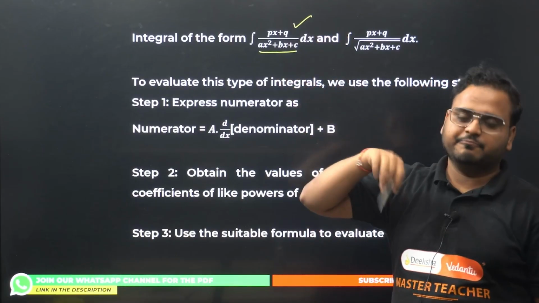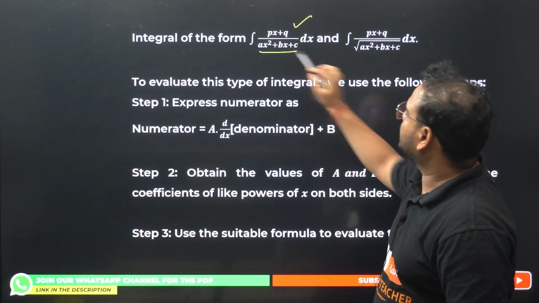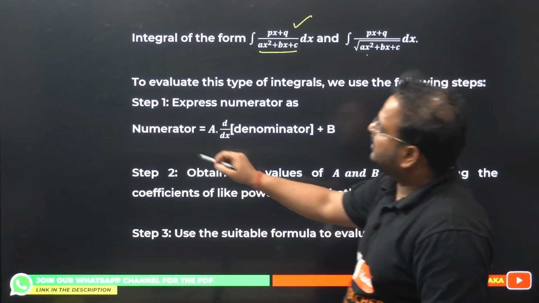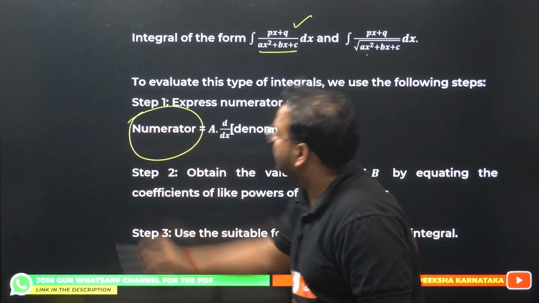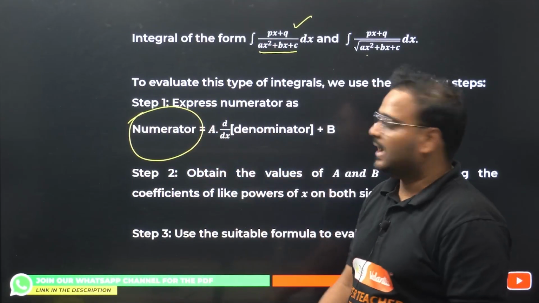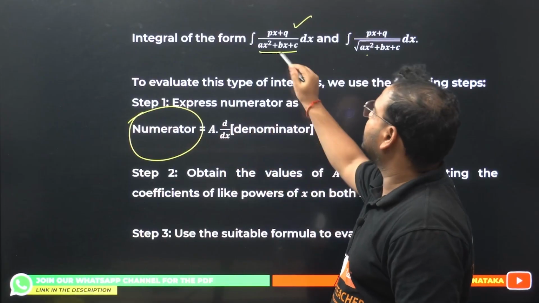Next is the special case, again from NCERT: if you have a linear form in the numerator and a quadratic in the denominator, with or without the root. Without the root, with the root, this is the form. You're going to equate the numerator, which is given to you, px plus q, as a times d by dx, a times the derivative of the denominator.